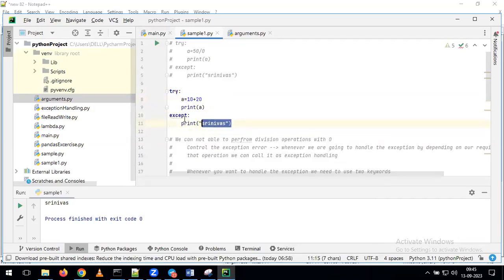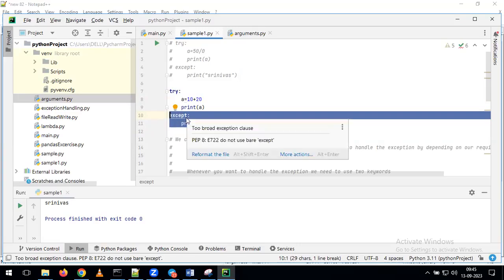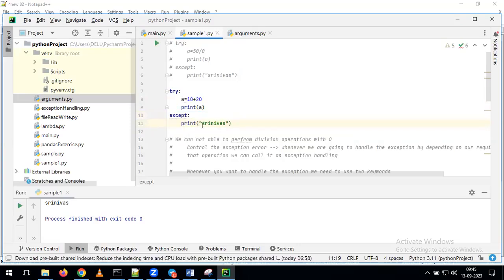What is the purpose of the except? Whenever you get any kind of error, how you want to handle that error, that is the information we are passing in your except block. But tell me here, I am printing Srinivas. Is it a valid statement? Just for understanding, I'm giving Srinivas.